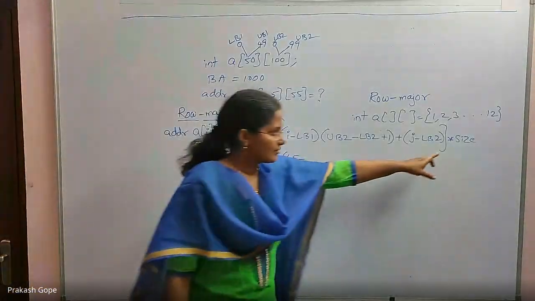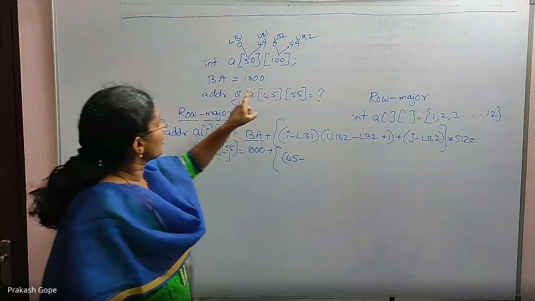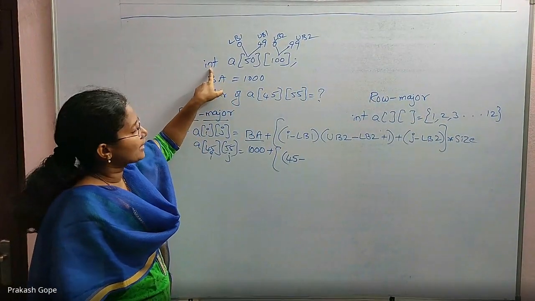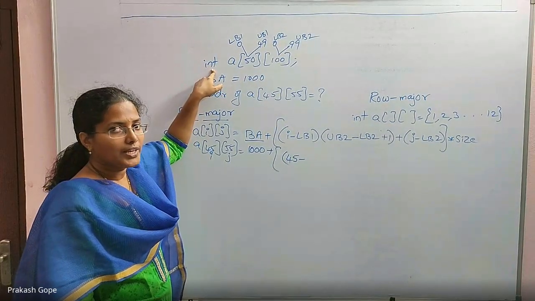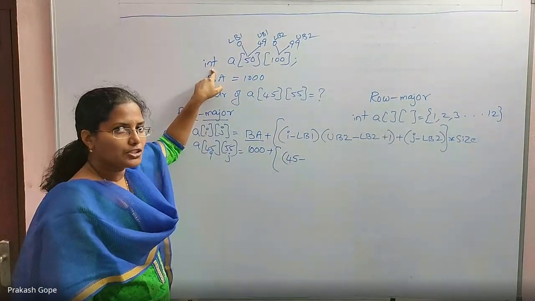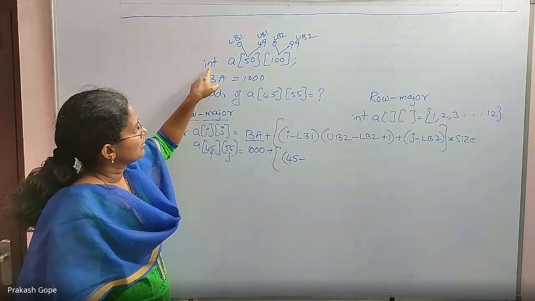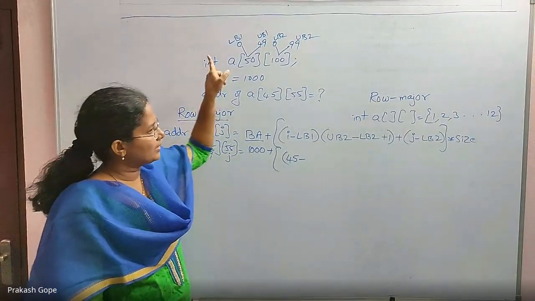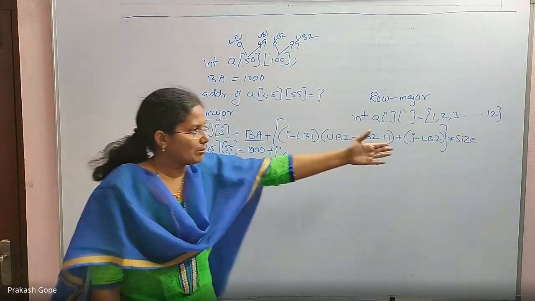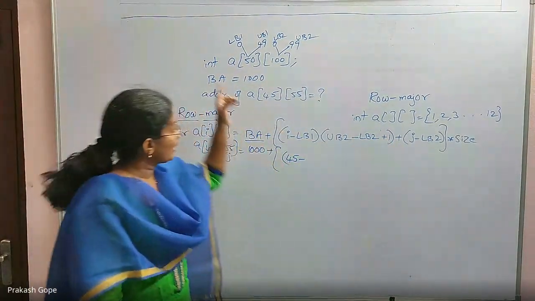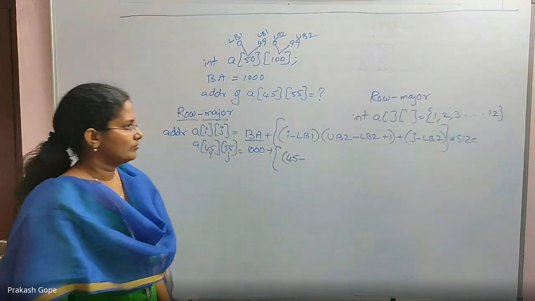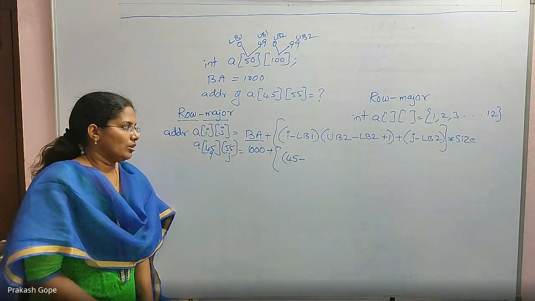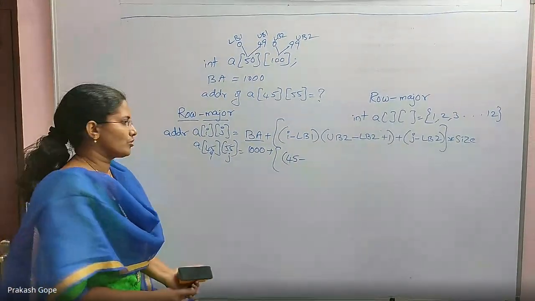Then what is size? The size of each element of the array. Because it's an integer array, what is the size of each element? That is also generally mentioned in the question. Whatever size is needed, for example 2 bytes, you multiply by 2. If it is char, multiply by 1. Okay, this is for row major order storage.